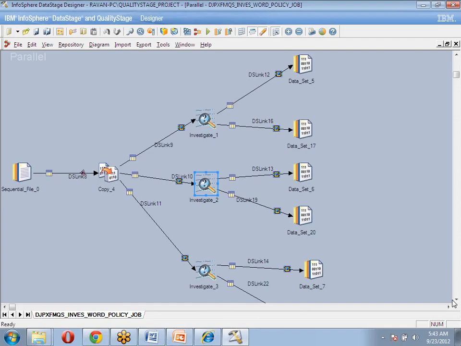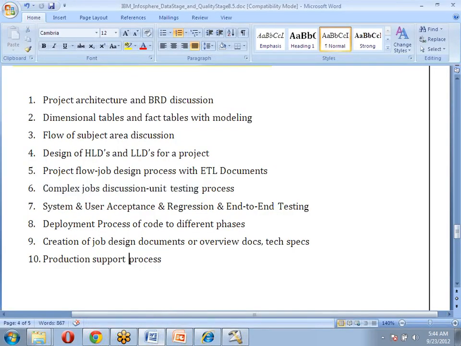Because this new code is attaching to the existing one, do we have any impact on the existing project? If you want to perform those checks, we are going to do regression testing. How to write those regression test cases, what kind of test cases we are going to write, what kind of business scenarios we are going to use, all those things we are going to design and discuss in this testing process as well.